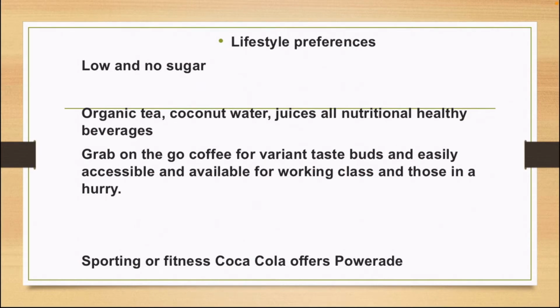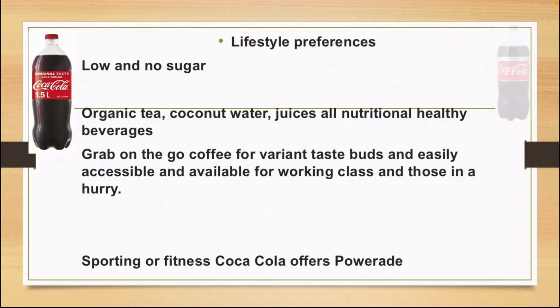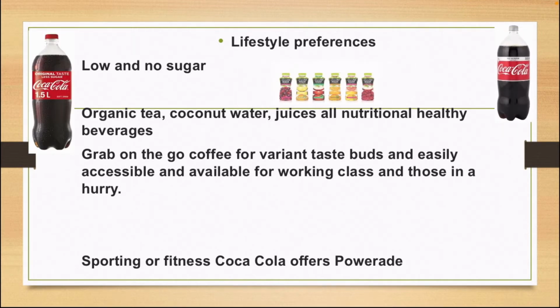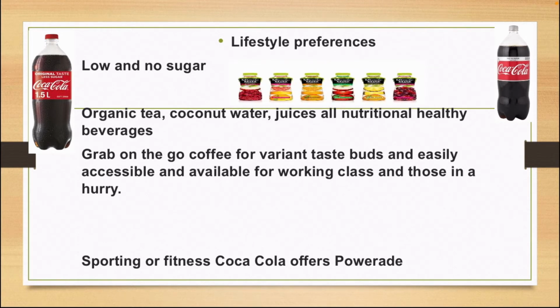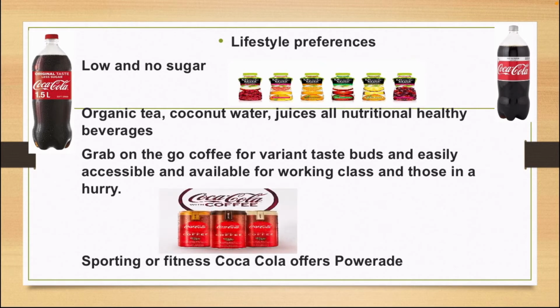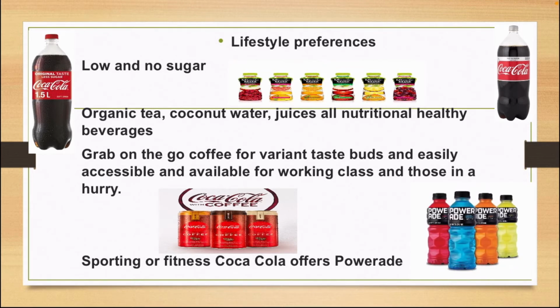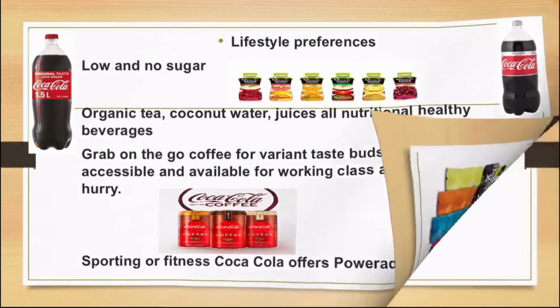Coca-Cola accommodates low and no sugar, organic tea, coconut water, juices, and all nutritional healthy beverages. Grab-on-the-go coffee for variant taste buds, easily accessible and available for the working class and those in a hurry. For sporting or fitness, Coca-Cola offers Powerade.